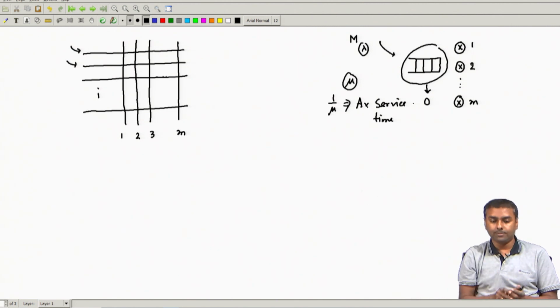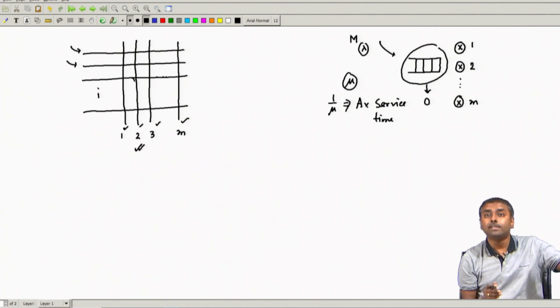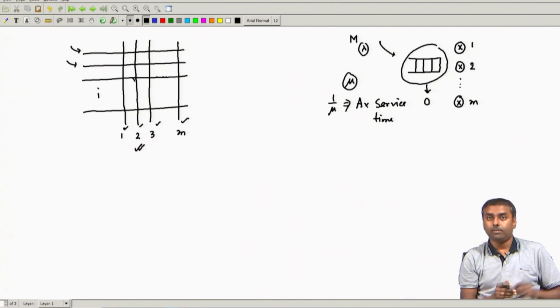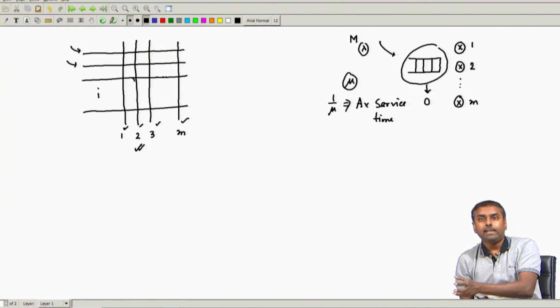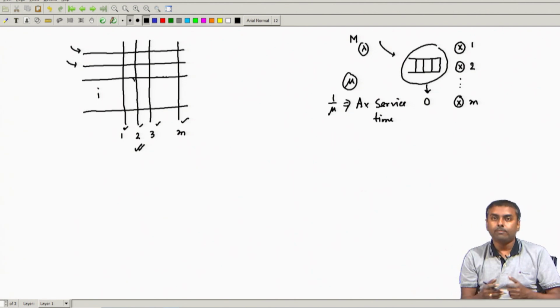the server immediately becomes free. Suppose all of these are occupied already, and now suddenly the customer you had given the second connection disconnects, so this server has become available. Whenever it is available, the first one standing in the queue, the one who arrived first and is waiting, will be given the server. So it is completely a queuing system, as you can see. They make Poisson arrivals, and if servers are available, they are given a server. How much time they take for service is the call duration, which is 1 by mu, exponentially distributed, no problem with that.